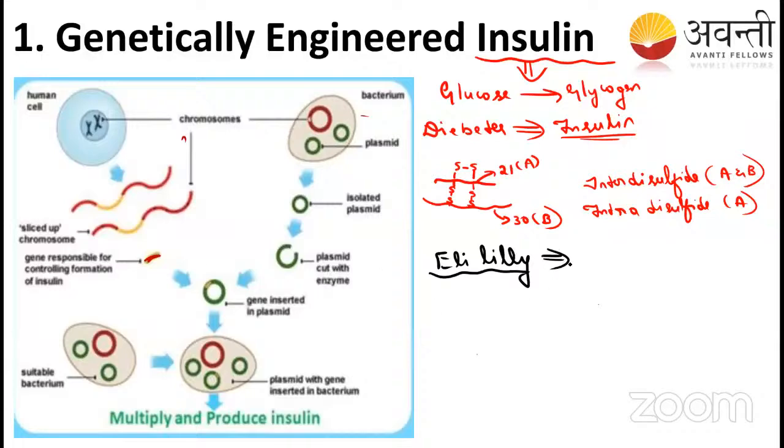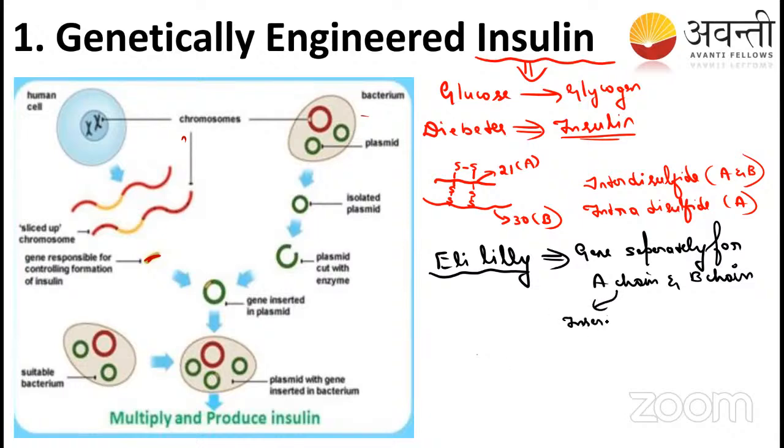Okay. So what did they do? First, they took the gene separately for the A chain and the B chain. Then they inserted them into the plasmid, right? What will happen after inserting into the plasmid? It creates the recombinant DNA. They have prepared the recombinant DNA.